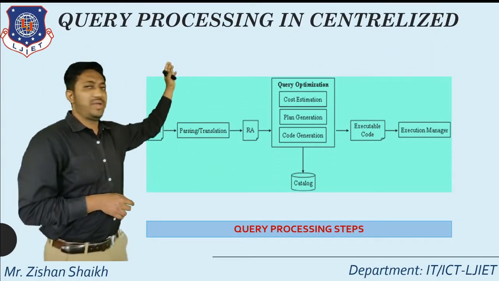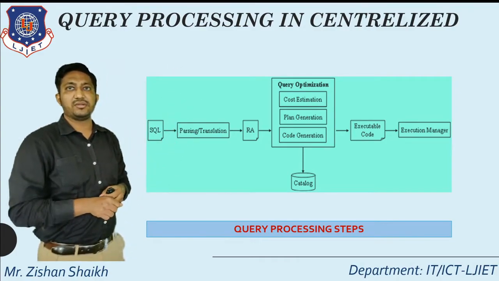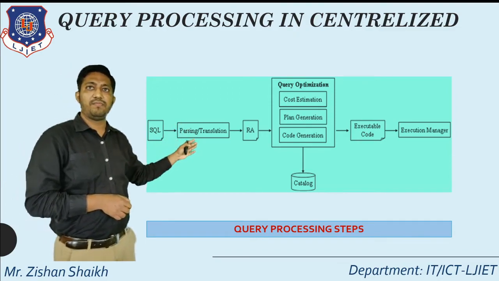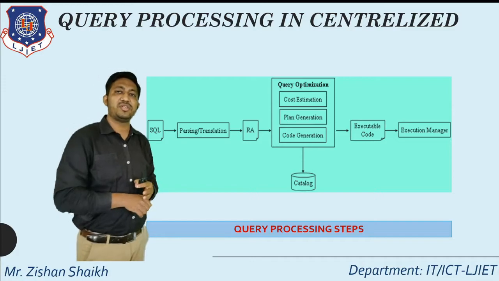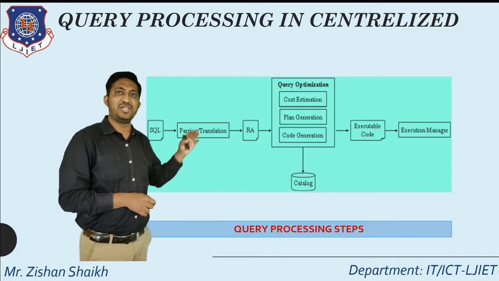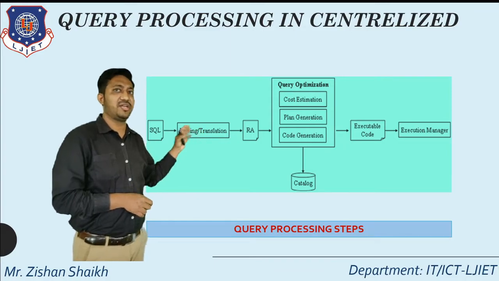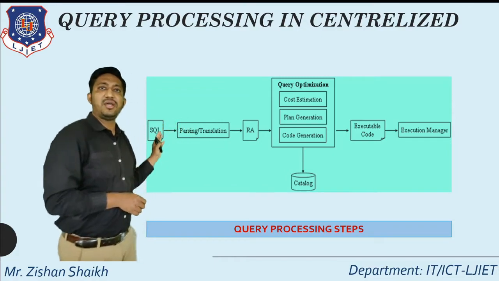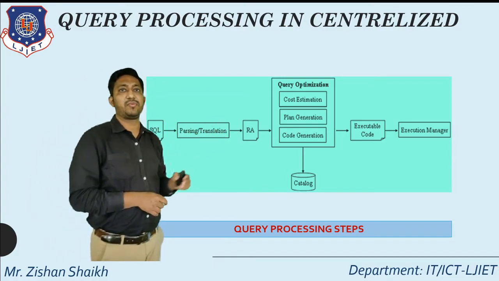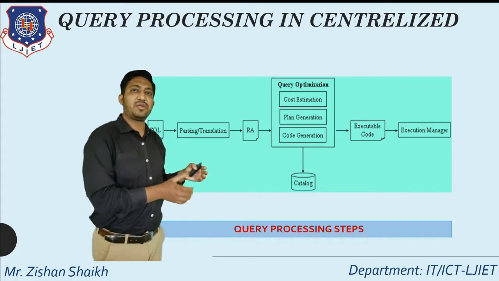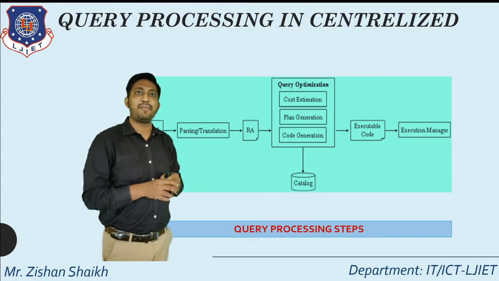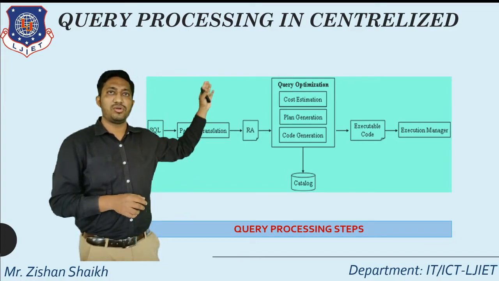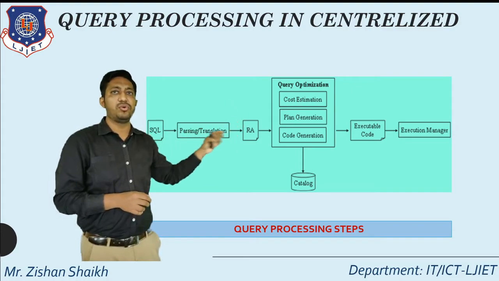Let's see the figure of how exactly a query is processed using this architecture. Our query is in the format of SQL. That query is parsed. In parsing and translation, the query processor checks the syntax. If the syntax is wrong, the query is rejected here. But if the syntax is correct, it converts the SQL query into a relational algebraic query. After that, the query processor applies query optimization methods, which include cost estimation, plan generation and code generation.